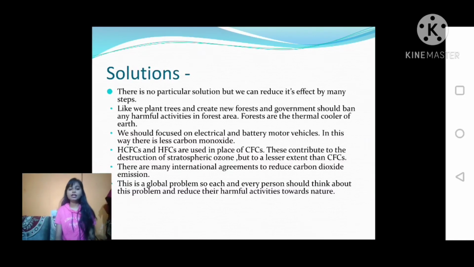I think the solution is in our hands. We can solve this problem. Okay, we can solve this problem. There is no single particular solution, but it is in our hands and we can do this. So it's all about global warming, its effects and solution.